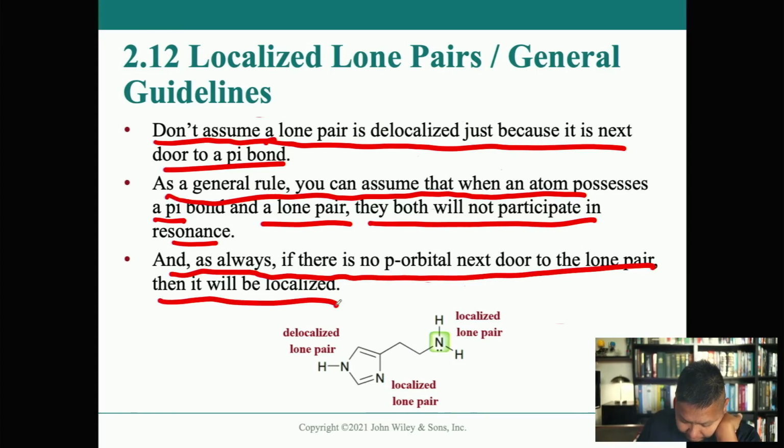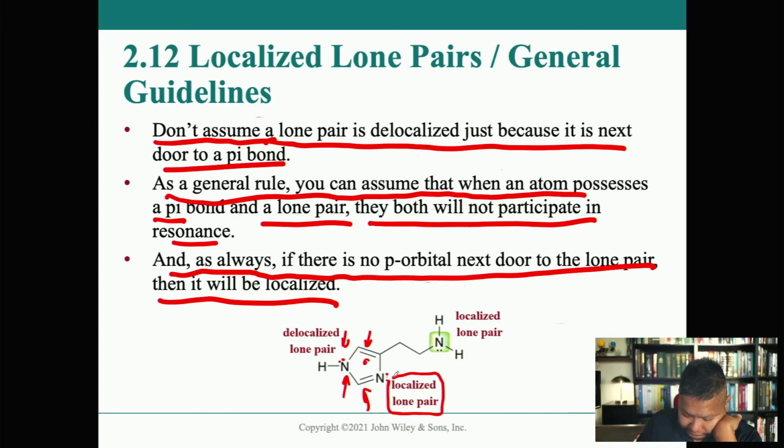We have a delocalized lone pair right here, because this nitrogen is not participating in any double bonds. There's a lone pair there, and it's also adjacent to two pi bonds. But over here you do have a lone pair adjacent to a pi bond, but it's a localized lone pair.